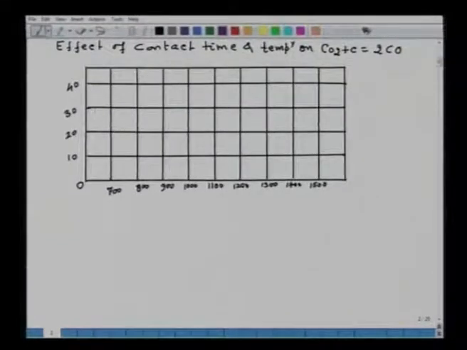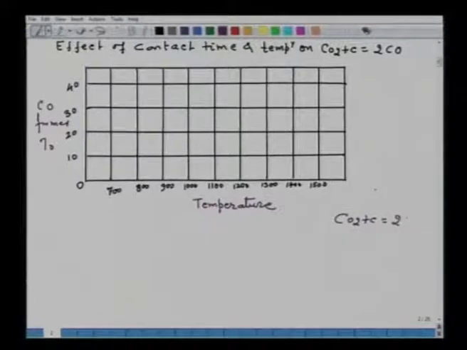Here it is CO which is formed, say in percent, and here is the temperature. As said, the reaction we are considering is CO2 plus C equals 2CO, and we already know the higher the residence time, the more will be the conversion for a particular temperature. As the temperature rises, the conversion of CO2 to CO will also go up.